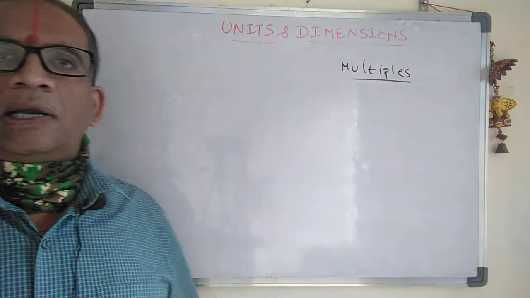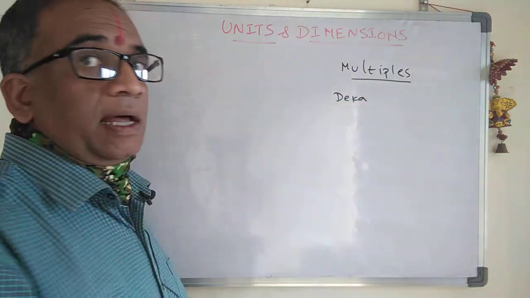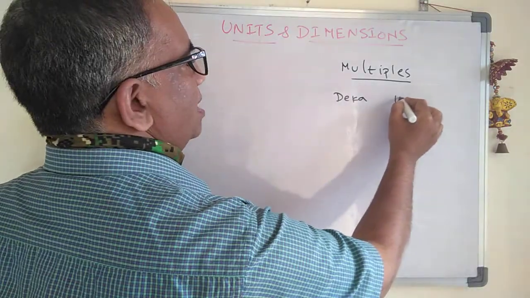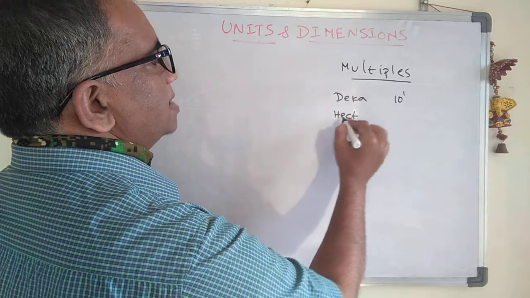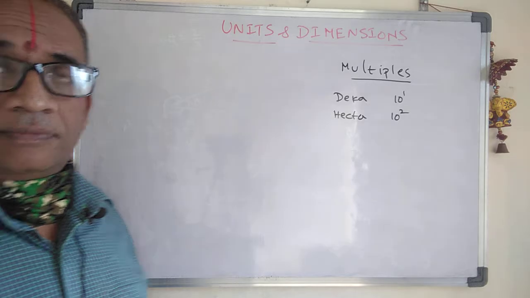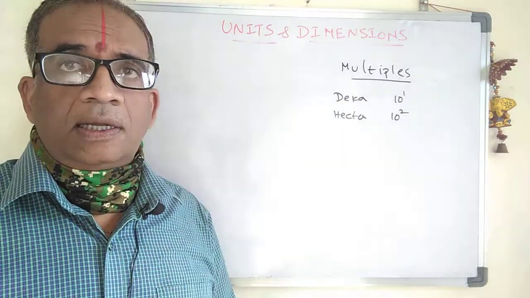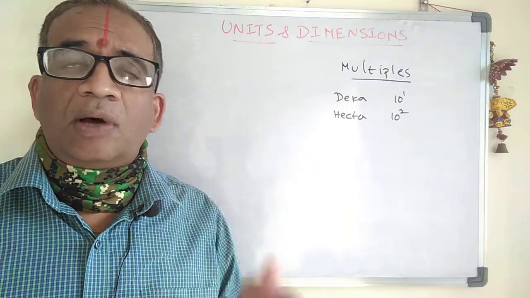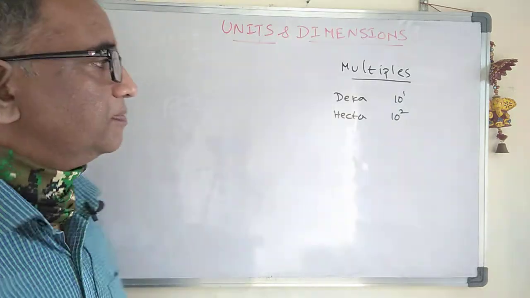See how you are going to get the multiples here. For example, let us take deca. Like a decagram. Decagram means 10 gram. Deca means 10 power 1. Next we have hecta. Hecta means 10 square, which is 100. Like hectare: 1 hectare of land means 100 square meters of land.